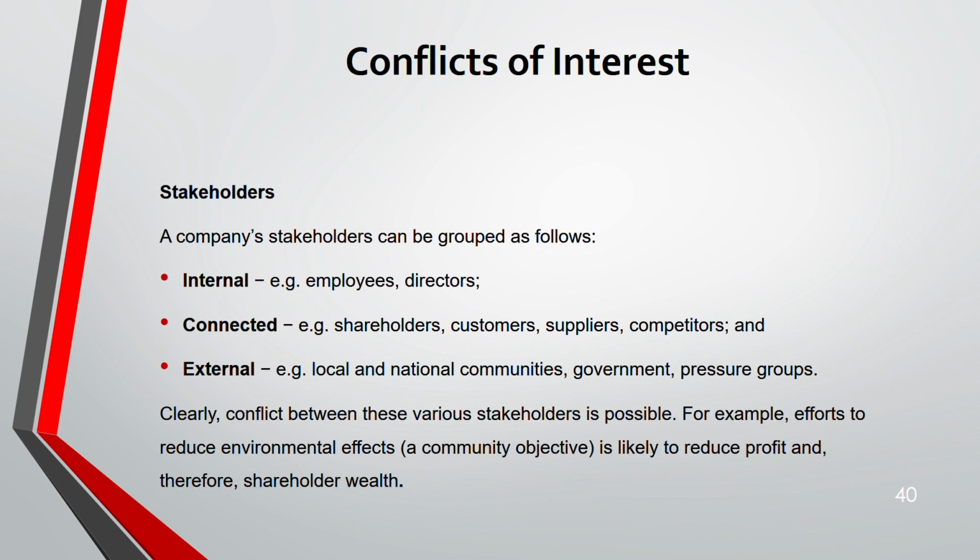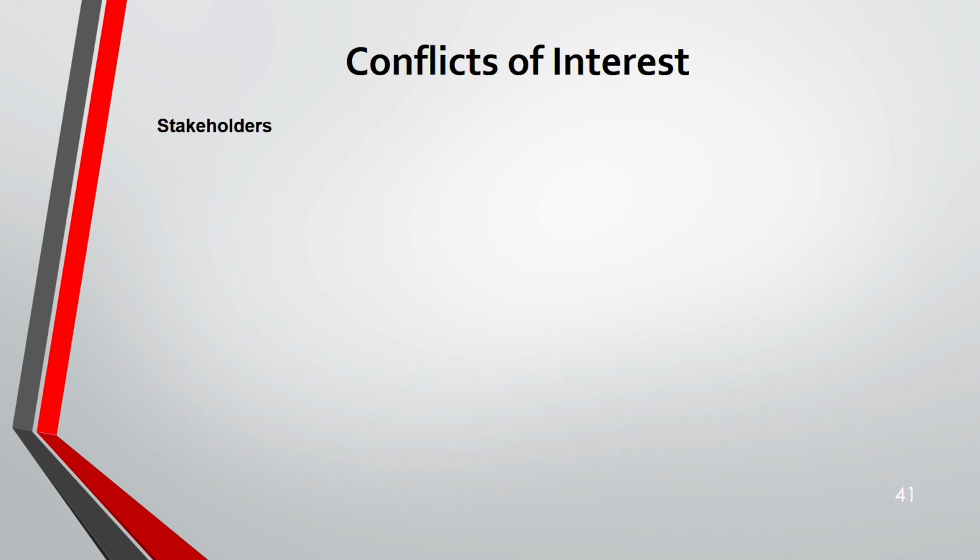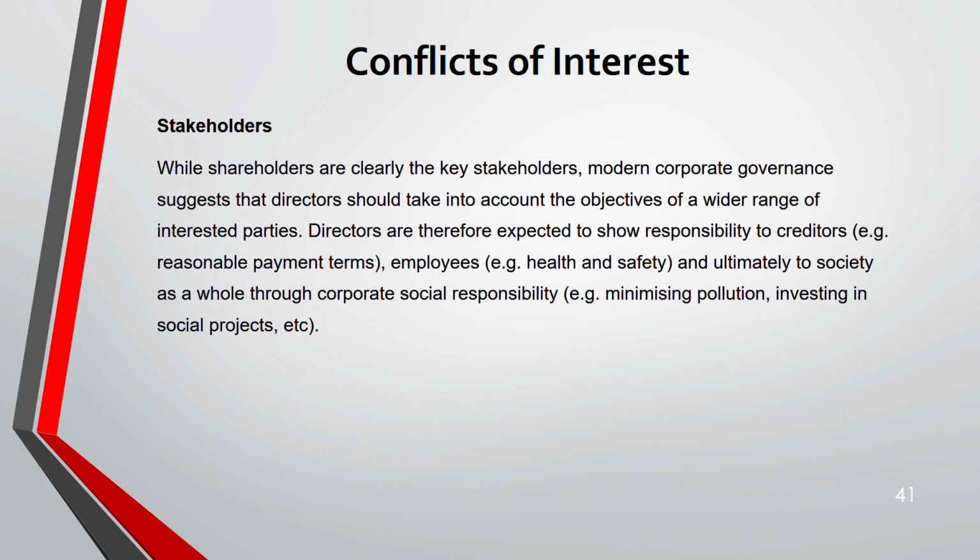So for example, we'll see how a conflict arises. Let's say the community's objective is to reduce environmental effect. This will reduce the profit for the shareholder, which is maximization of shareholders' wealth. Now, we'll see how we have come to the agency theory.